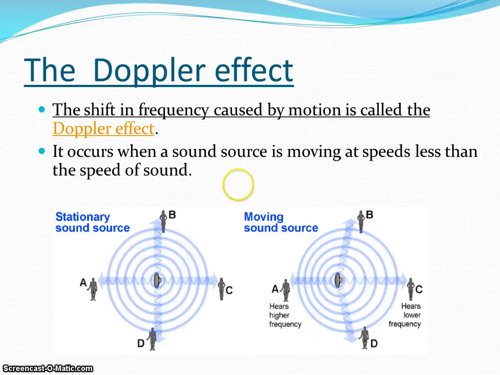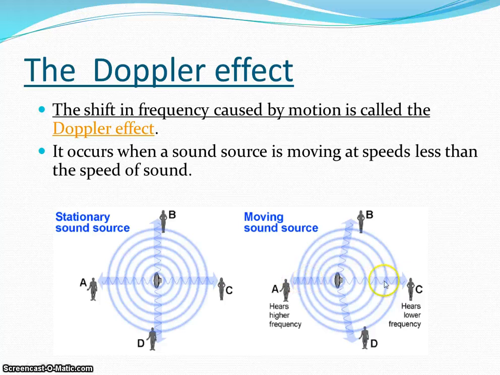And it's the same thing. Here, there's no motion, so the frequency of the sound itself does not change at all. But here, if the sound is moving towards us, we're going to hear a higher frequency. Once again, that's the same thing as a higher pitch when we're talking about sound waves. And you can see these wavelengths are shorter and the frequency is higher for person A with the moving sound source.